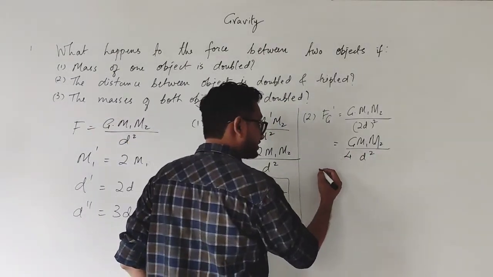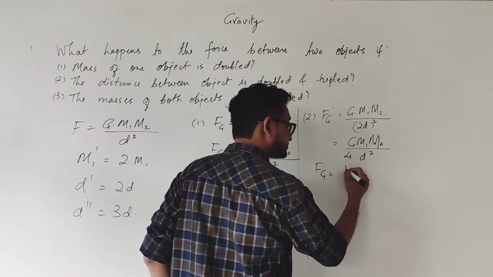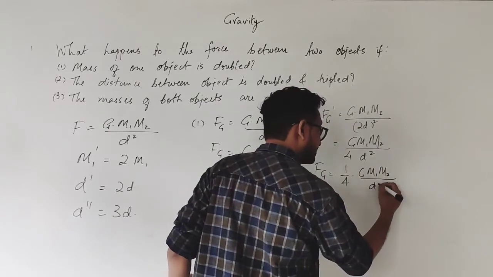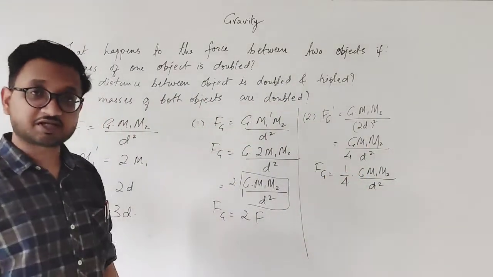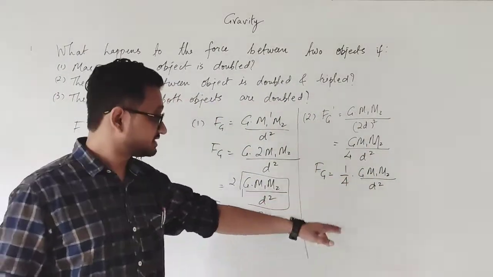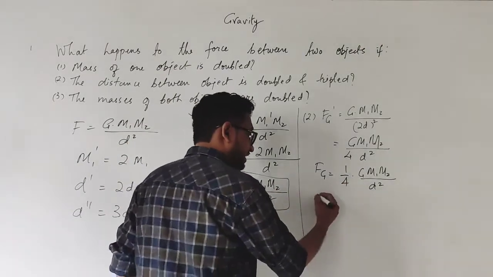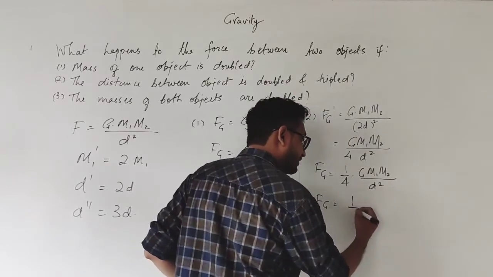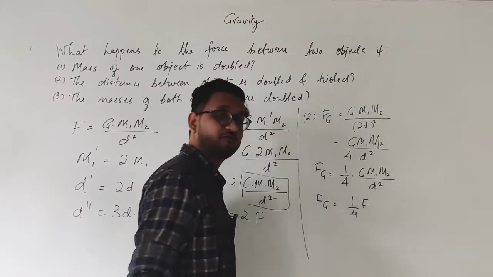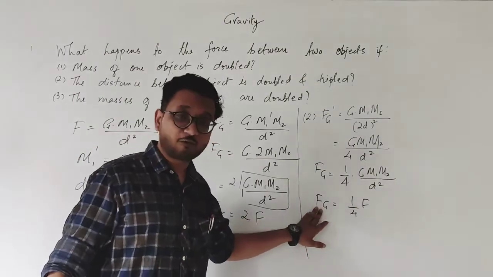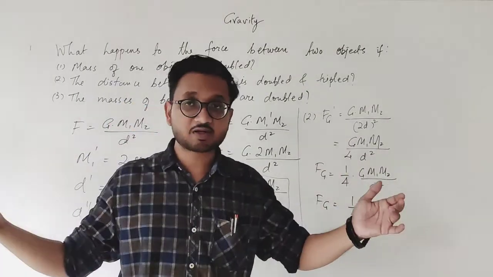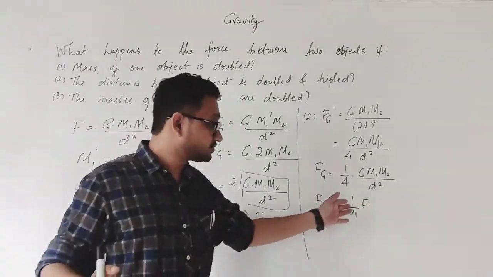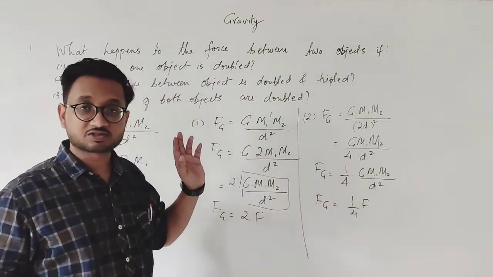And this can be written as F of g equals 1 by 4 G m1 m2 upon d square, because 4 is also in multiplication, so I am writing 1 by 4, and this is our original force. So I can write F of g is equal to 1 by 4 of the original force F. So the new force will be reduced because the distance is now doubled. We know that when the distance increases, the gravitational force decreases, and it reduces to a quarter of the original force.